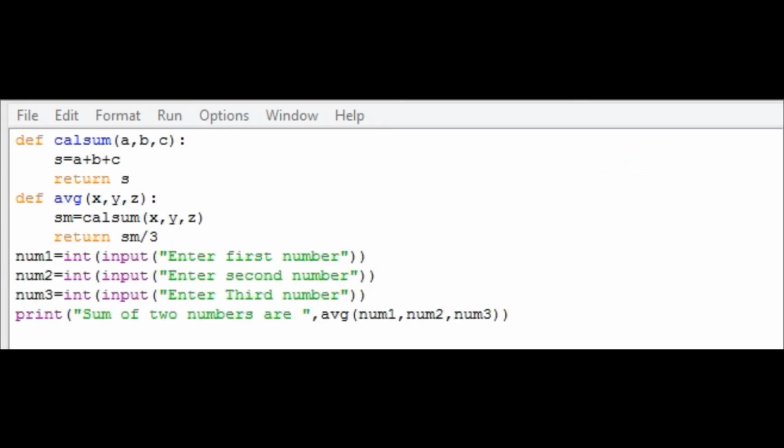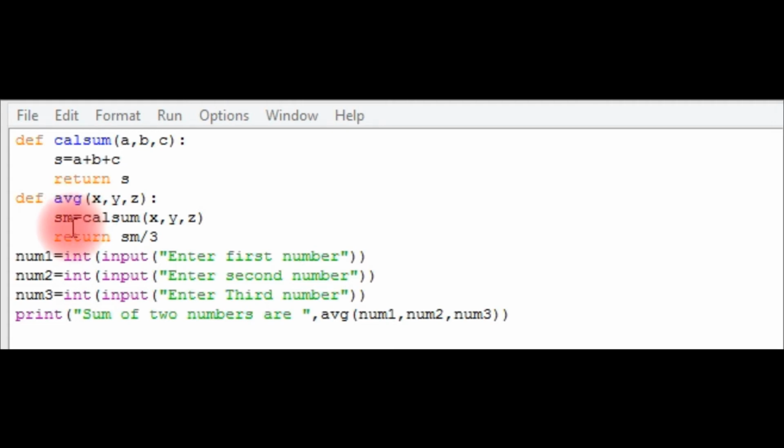Let us take one more example. Here we have two functions, namely callSum and avg. We have variables num1, num2 and num3 in the global environment, and we have variables a, b, c and s in the local environment of the callSum function. In the next function we have variables x, y, z and sm, local variables in the local environment of avg.